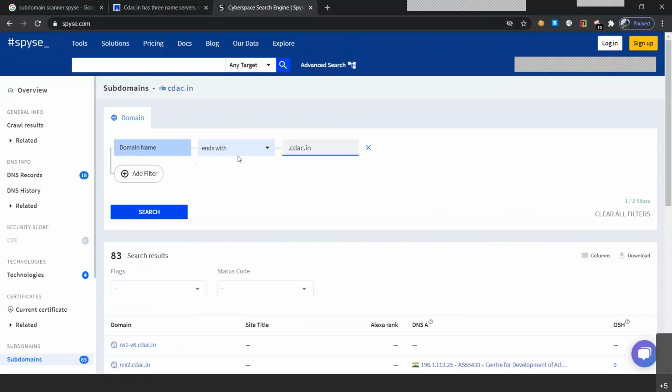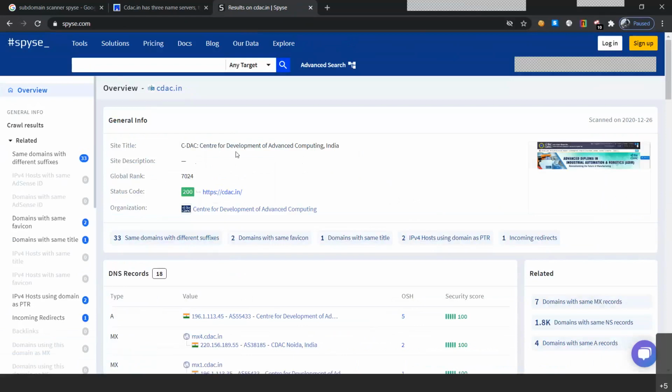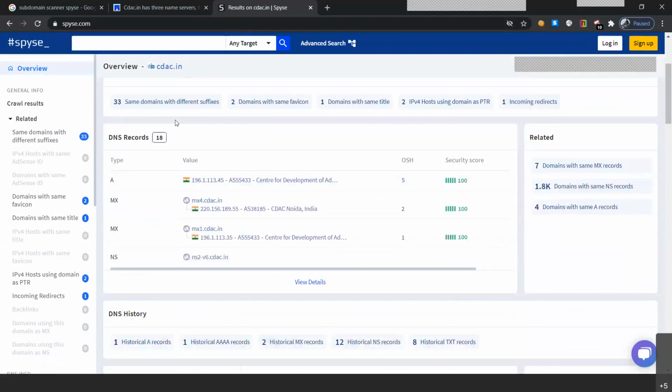You can even use these types of queries that they have. You can filter the particular search that you want from this particular website domain name. Just click on the overview. You might be able to find more information regarding the website, the general info along with the global rank, the status code that says that our website is still visible and is open. Then you got the overview such as the 33 same domains with different suffixes, 2 domains with same favicon, and 1 domain with same site along with the 2 IPv4 hosts using the domain as PDR, 1 incoming redirects.